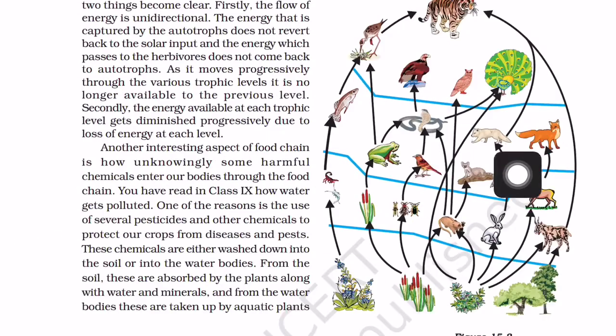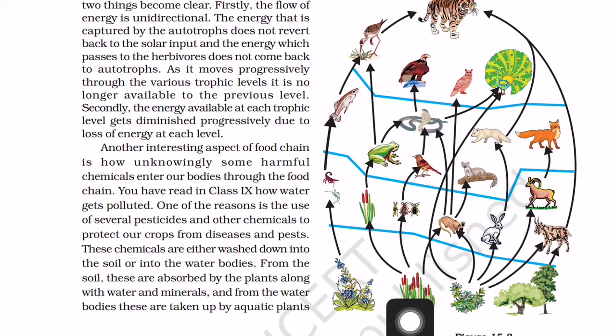You can see here, this is the food web. Here this is one food chain, this is another food chain, this is another food chain. But in between one food chain, one of the plants or one of the trophic levels may be eaten by more than one or two trophic levels.